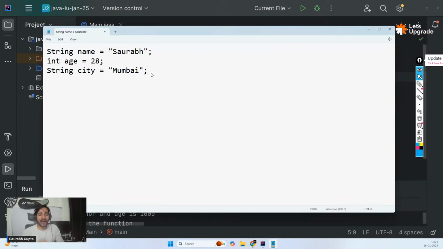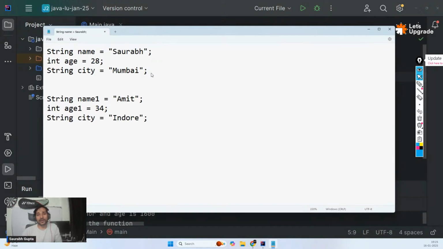That means now if I want to create one more student, I have to create three more variables like this, string, and I cannot use the same name because we cannot have two variables with the same name. So I have to give name1, and then let's say Amit, right? And then we can have an integer, and again I cannot call it age, I have to call it age1 or some other variable name. So let's say 34 again. Don't mind, guys, I don't know the ages, I'm putting random ages. And then string city, let's say Indore, something like that.